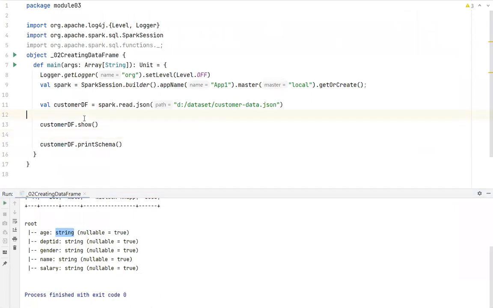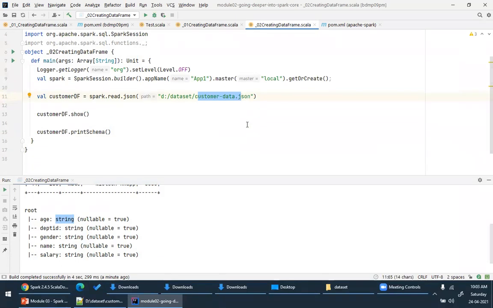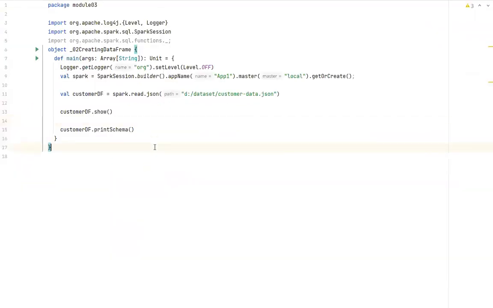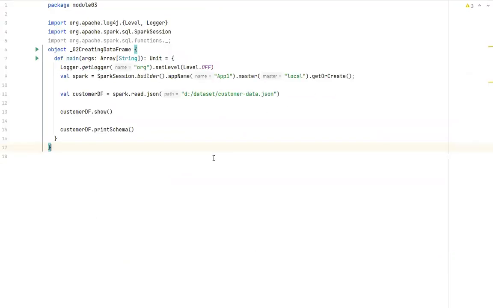So I will choose the same example. I will be using the same customer-data.json and I will show you how to select different columns present in the data frames. So if I print the schema, we saw that it has column names like name, gender, department ID, and so on. Now, let me show you how to select only one particular column. There are different ways to select a particular column. I will show you all the different ways.